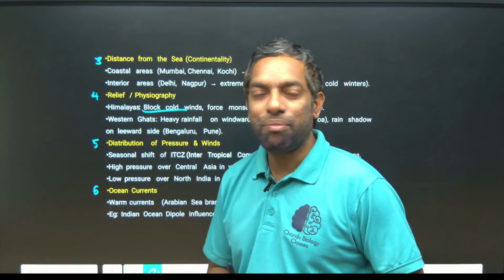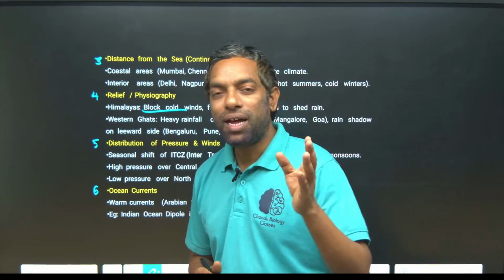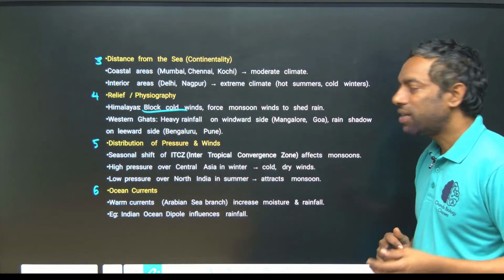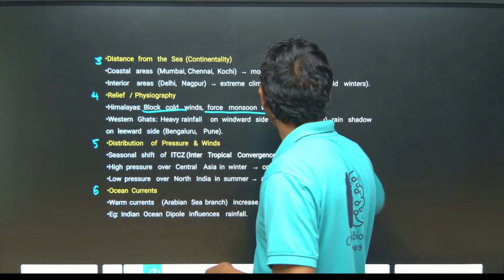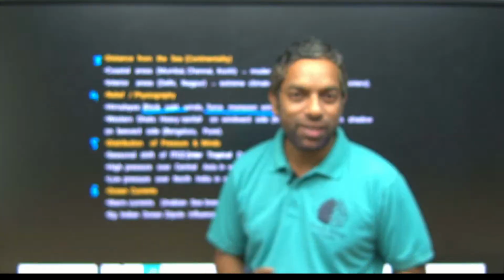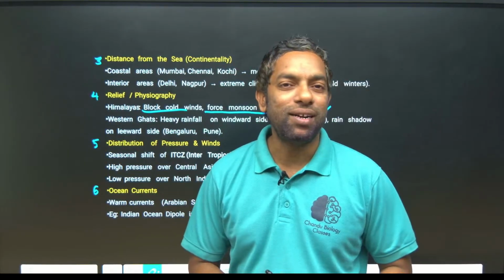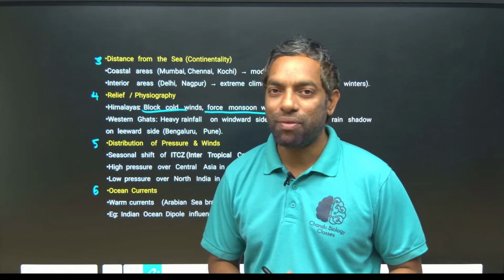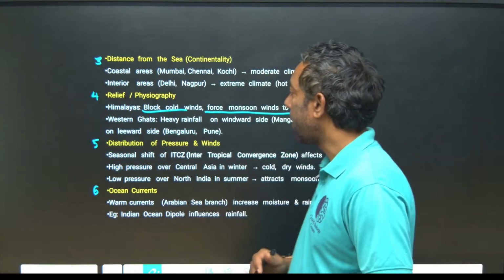Winds coming from the northern zone toward India are blocked by the Himalayas. They block the cold winds and force the monsoon winds to shed rains. If cold winds came to the Indian mainland, the monsoon pattern would change. So the Himalayas are a reason for the monsoon type of condition. That is relief features, India's physiography is different.